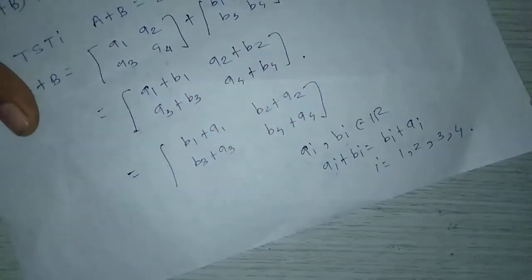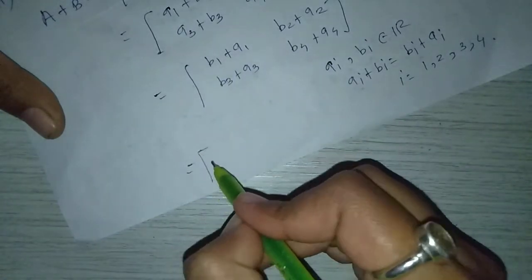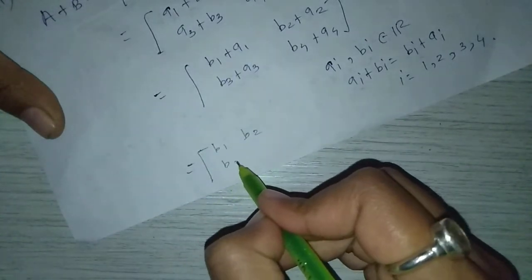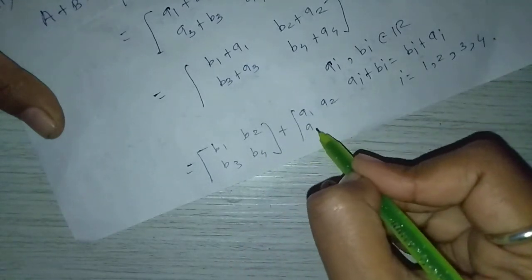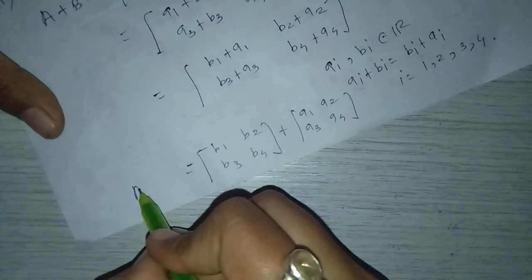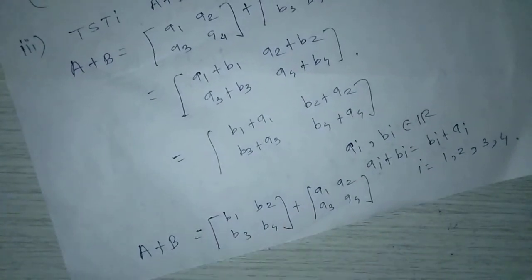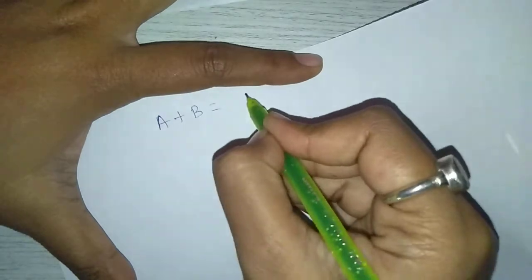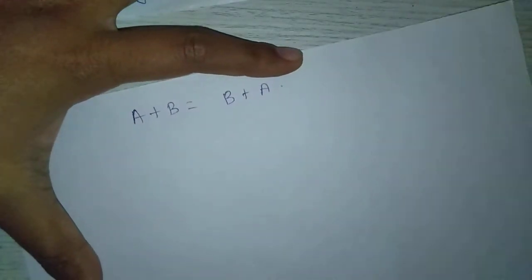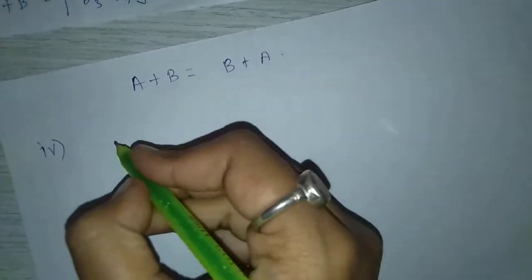Similarly for these 3 entries. So this is equal to B1, B2, B3, B4 plus A1, A2, A3, A4, and this is nothing but capital B plus capital A. A plus B equal to B plus A. Commutativity property is satisfied.